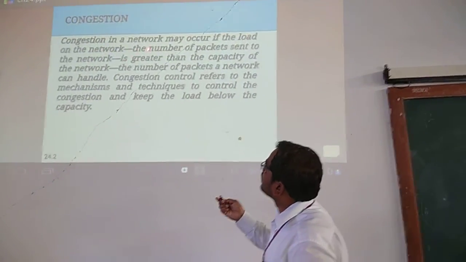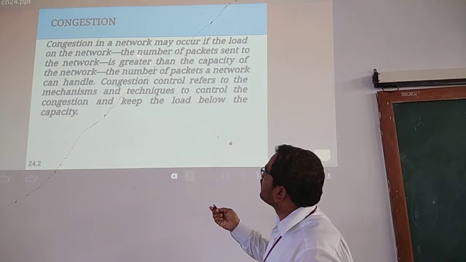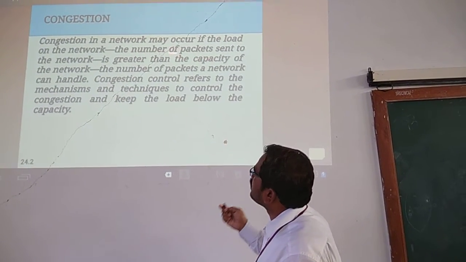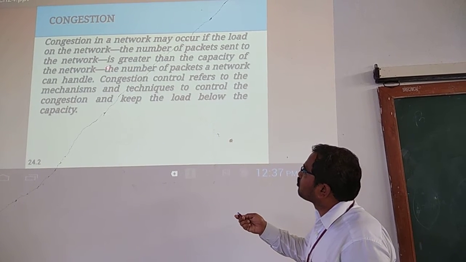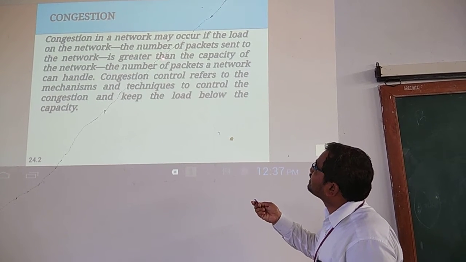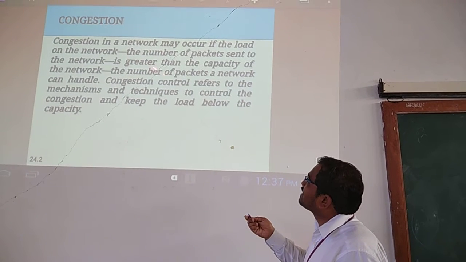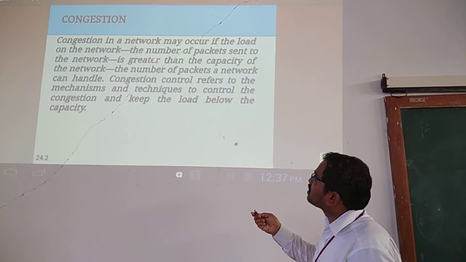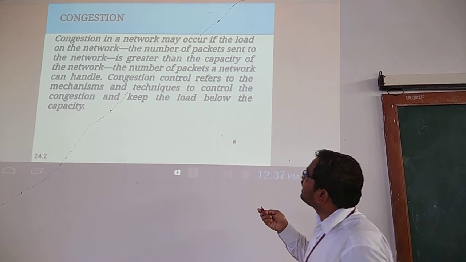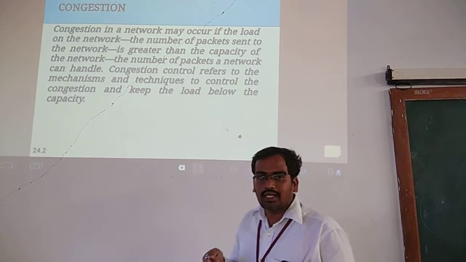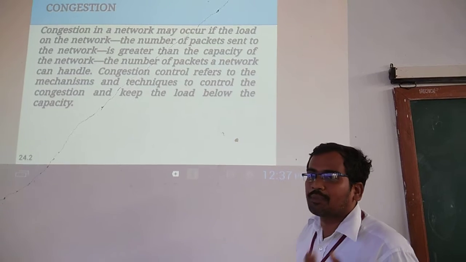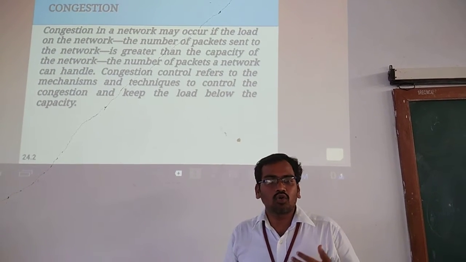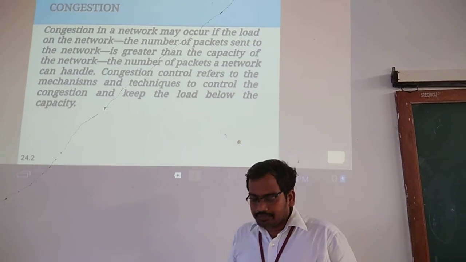Congestion in a network is nothing but the number of packets sent to the network being greater than the capacity of the network. When the number of packets sent to the network is greater than the capacity of the network, it is called congestion. So now we have to control this congestion.